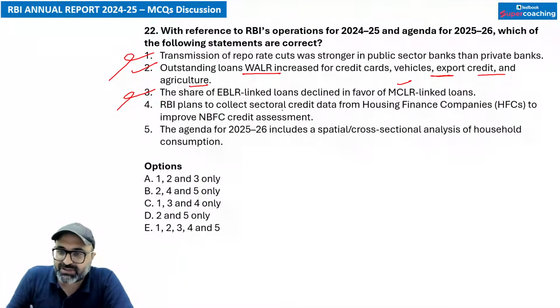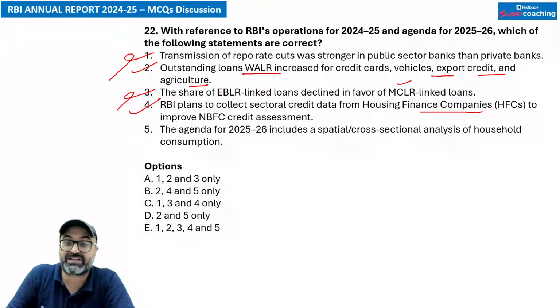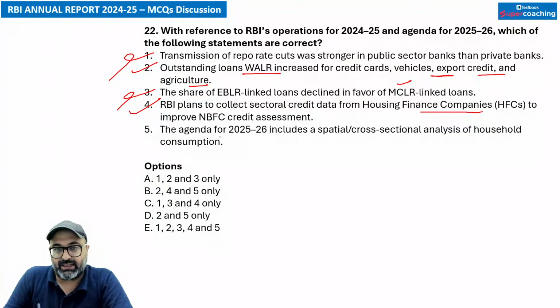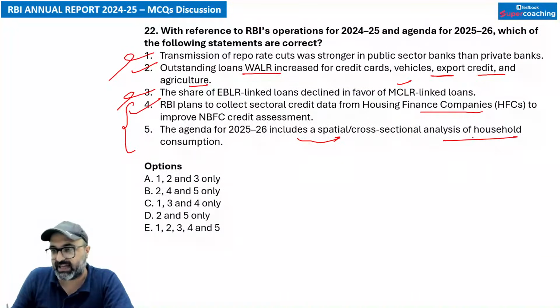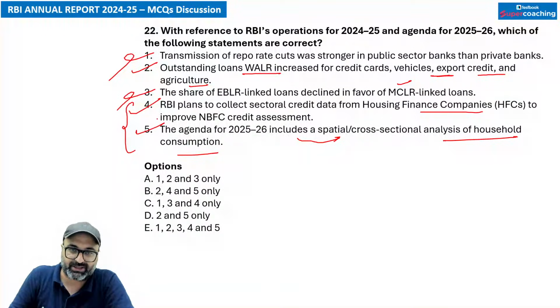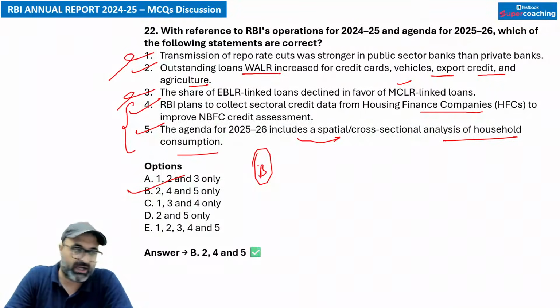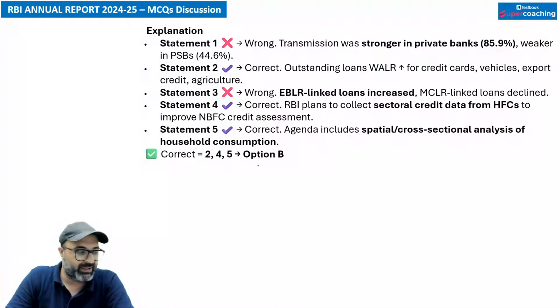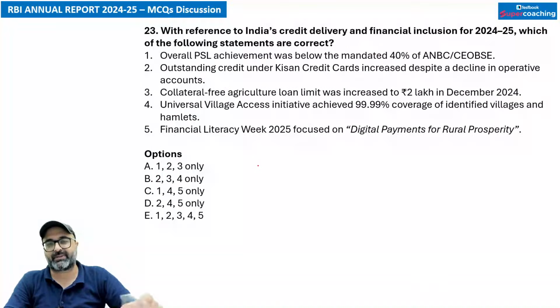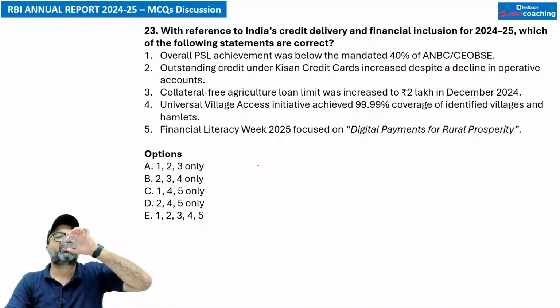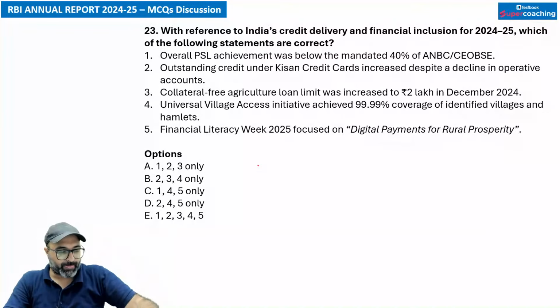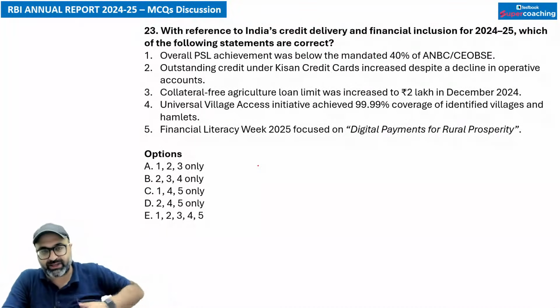Next is: RBI plans to collect sectoral credit data from housing finance companies to improve NBFC credit assessment. That is correct. This is the agenda for 2025-26. The agenda for 2025-26 includes a spatial cross-sectional analysis of household consumption. This is correct. So the answer is going to be 2, 4, 5. B option is correct. The 1st and 3rd statements are wrong.